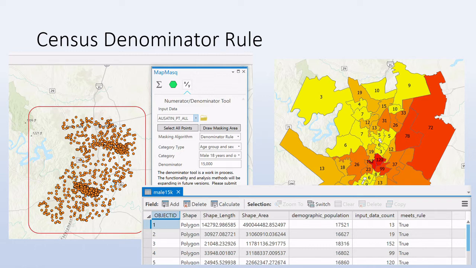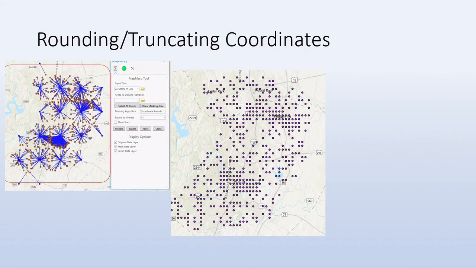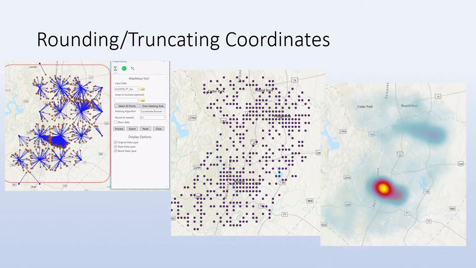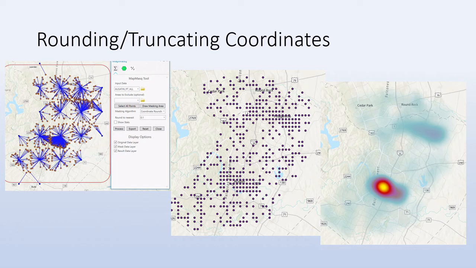So now let's look at rounding and truncating coordinates. It is exactly what it sounds like. We simply round or truncate the coordinate of the data point and reset it. The value of this over the simpler bin analysis is that the point level data is retained and not just a count of points. Essentially, the system stacks the points so that there's less loss of information. You can tell this by creating a heat map of the process results. However, for some end users, this format is less helpful than a nice visual grid that the bin analysis creates.